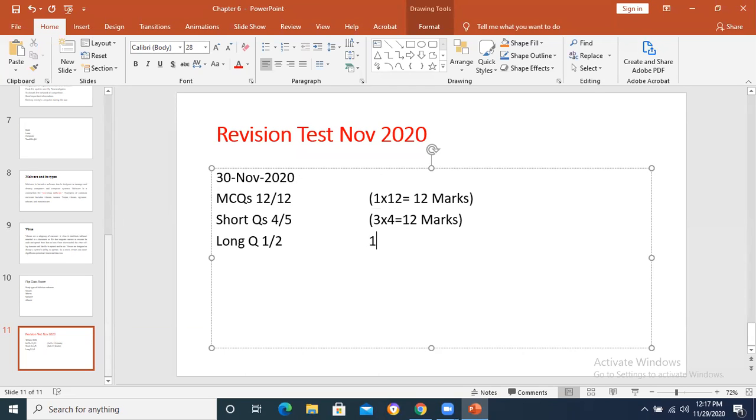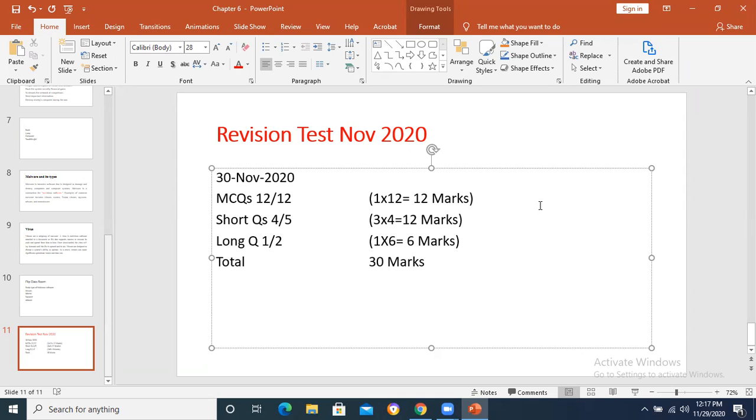and of course it will be of 6 marks. I am taking 6 marks for the long question. So now the total marks for the paper that you are going to have tomorrow will be 30 marks. Okay. So it will be a 30 marks paper.